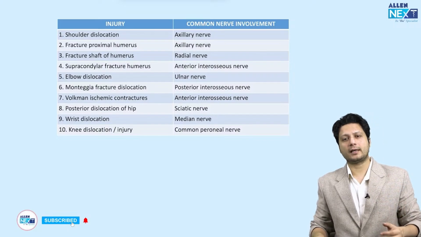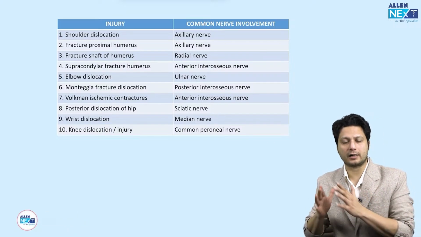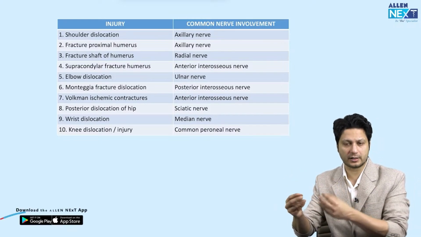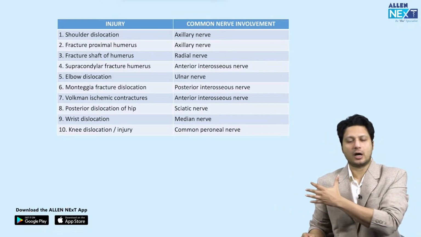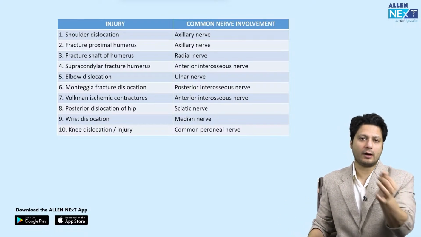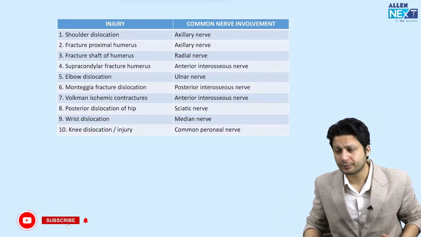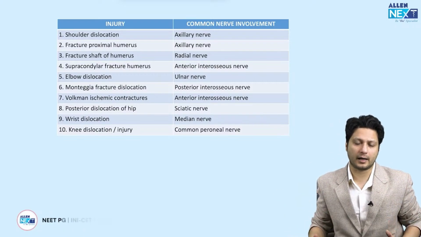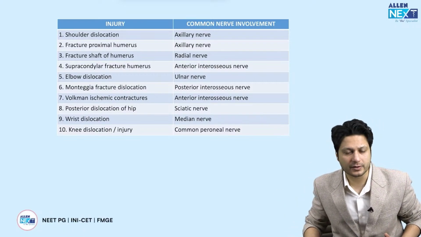Now what happens is that instead of asking what is the name of the nerve injured in proximal humerus fracture, they can give you the X-ray where there is a proximal humerus fracture and you have to mark the answer as axillary nerve injury. They can give you an X-ray where a shoulder dislocation has happened and you have to mark the answer as axillary nerve injury.